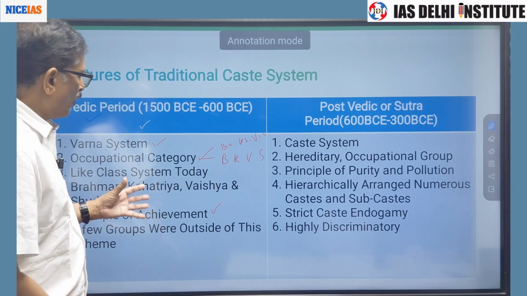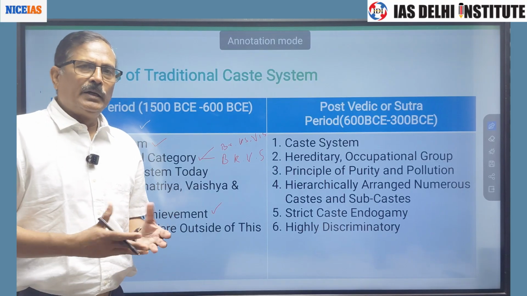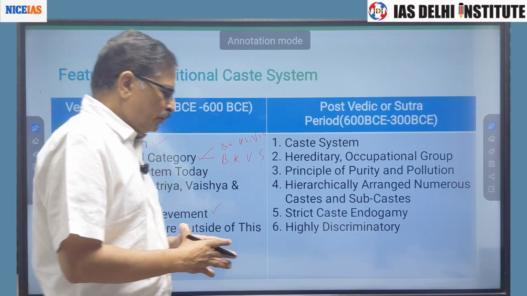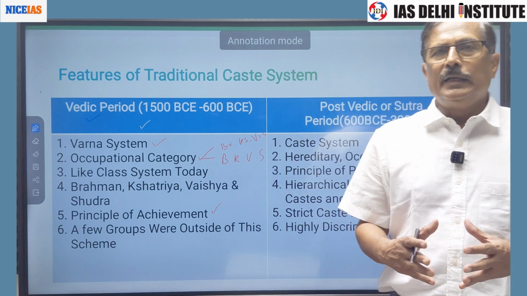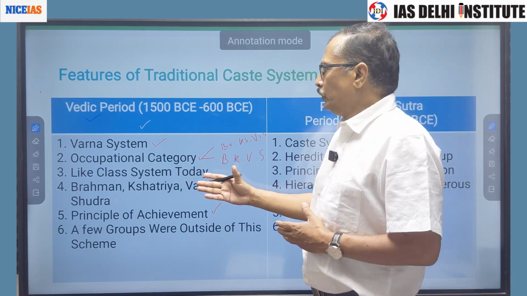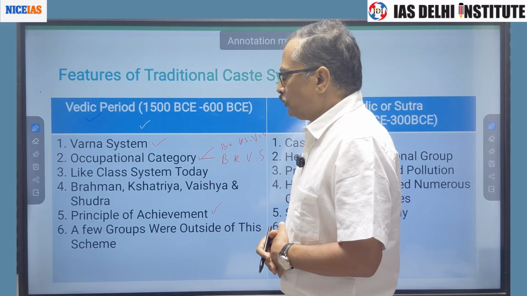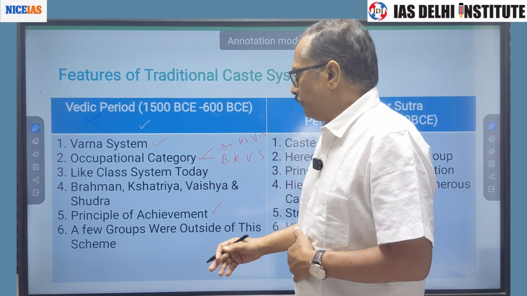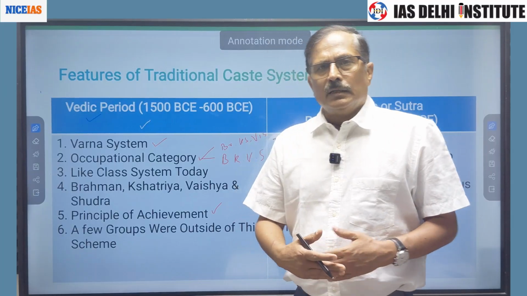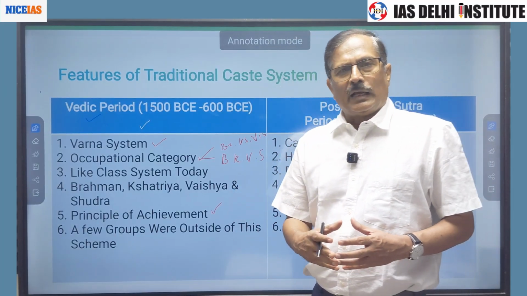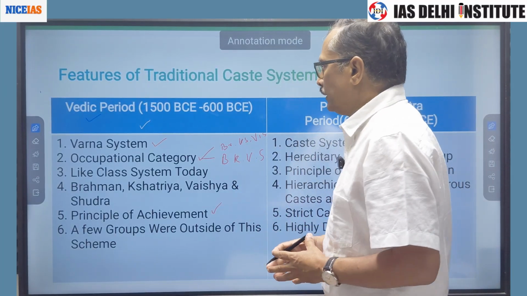So a person born in Vaishya could become Brahmin. A person born in the Shudra Varna could move to the Brahmin or Kshatriya class. So mobility was there, depending on your ability and your achievement.